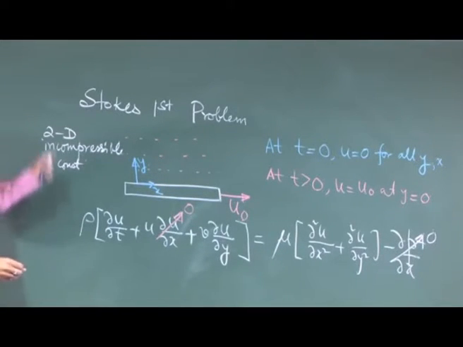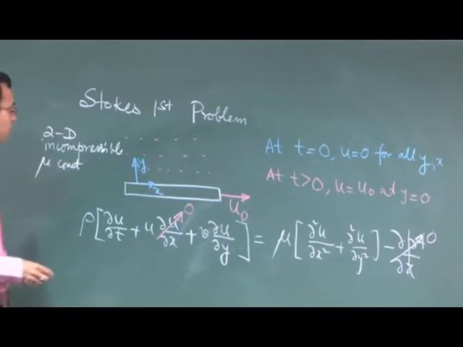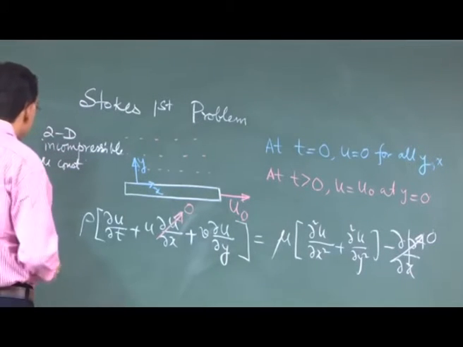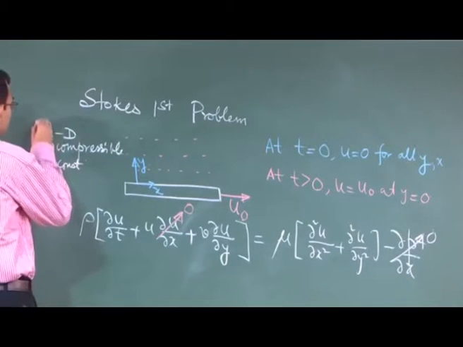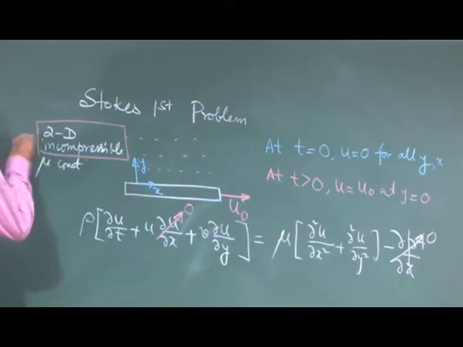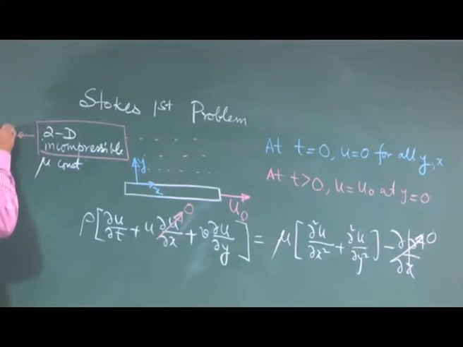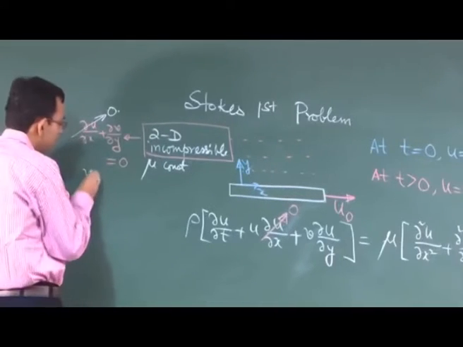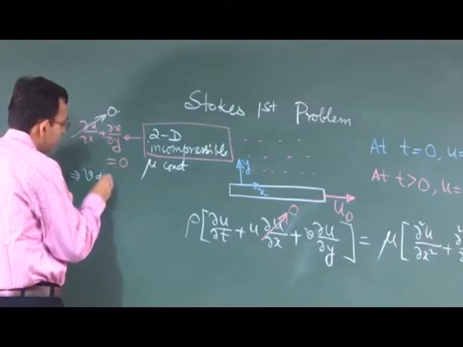And because it is a 2-dimensional incompressible flow, you can write the continuity equation as this. Because u is not a function of x, you have this equal to 0, that means v is not a function of y.